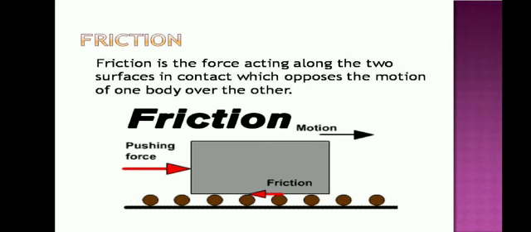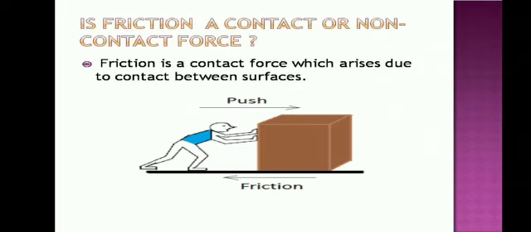So we can conclude friction is the force acting along the two surfaces in contact which opposes the motion of one body over the other. The SI unit of friction is Newton. Is friction a contact or non-contact force? Friction is a contact force which arises due to the contact between two surfaces.